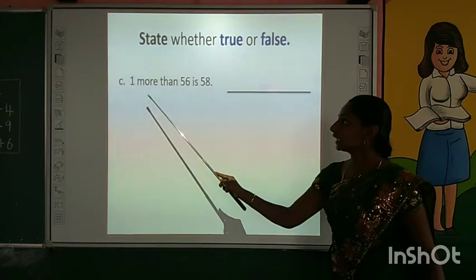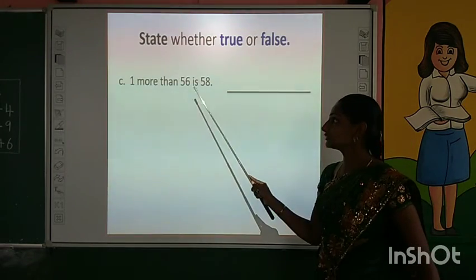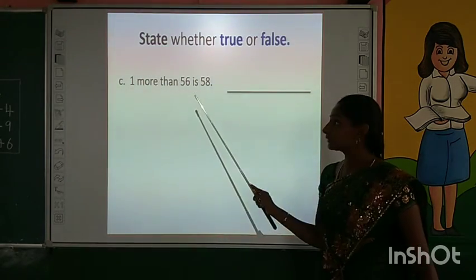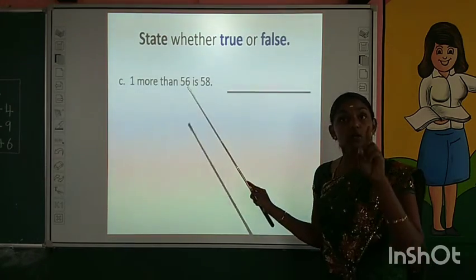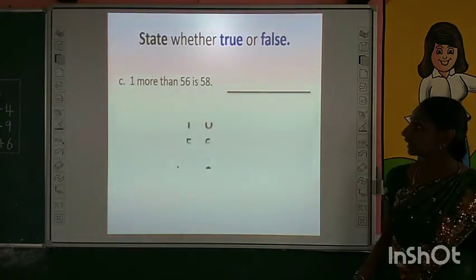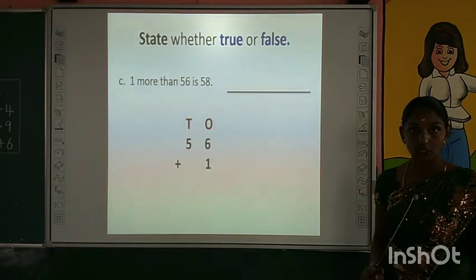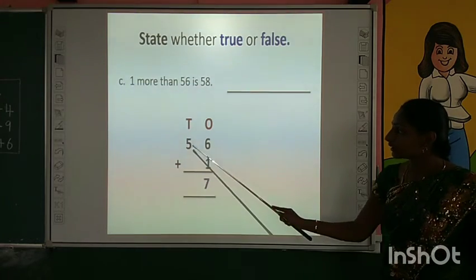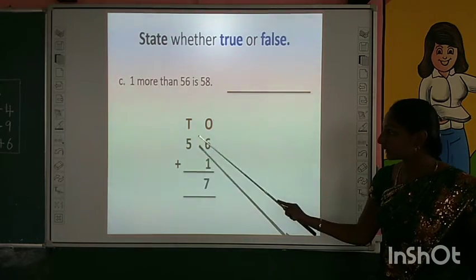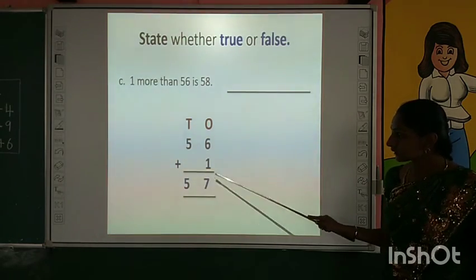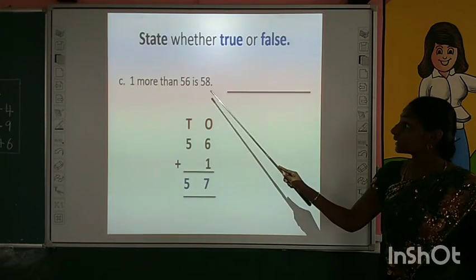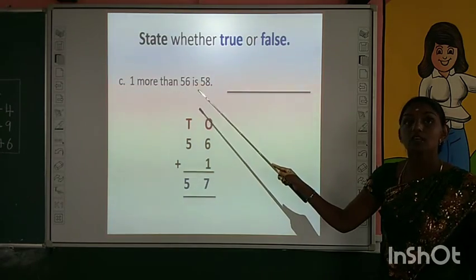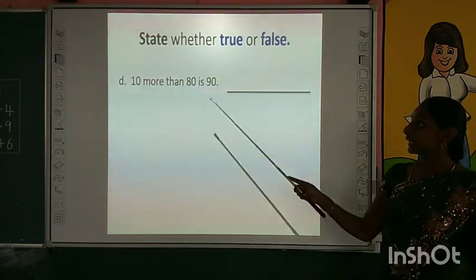The third one. See, read carefully. 1 more than 56 is 58. That means 1 more than means we have to add 1 to the number 56. Okay, children, we have to add the number 1 to 56. Are you all ready to check the answer? Yes. 1 plus 6, what is the answer? 7. 5, here is nothing, that means 0. 5 plus 0 is 5. What is the real answer, children? 57. But they gave us 58. Is it true or not? The given statement is false. Very good. Super.